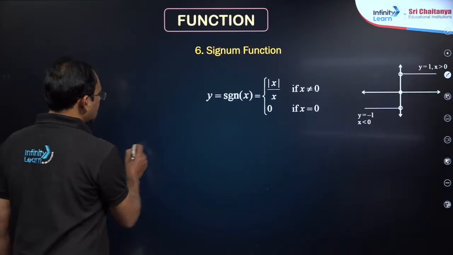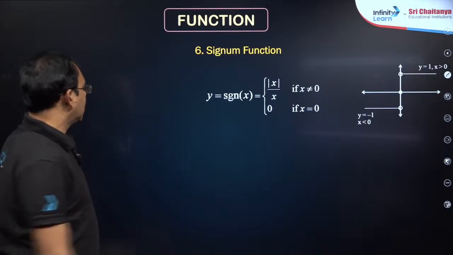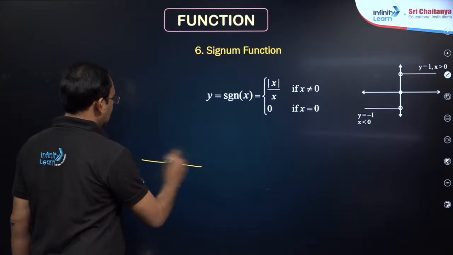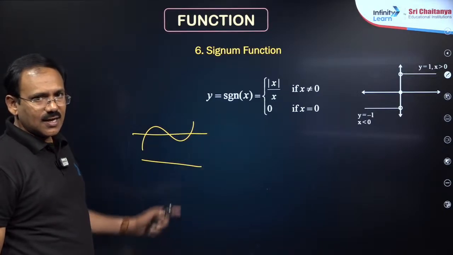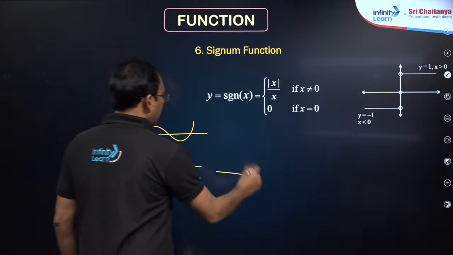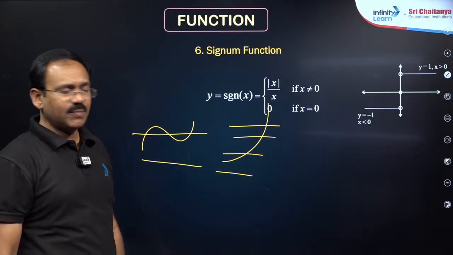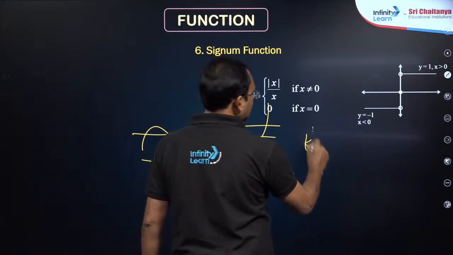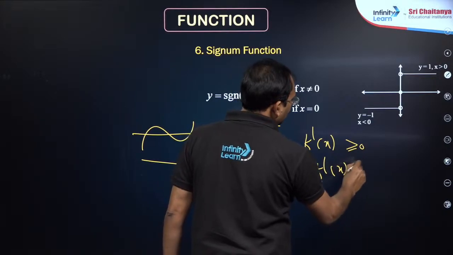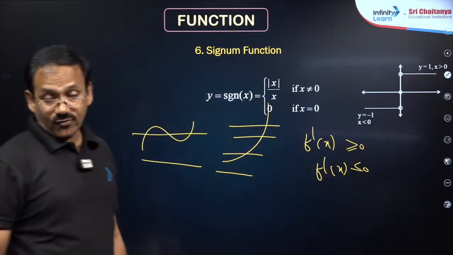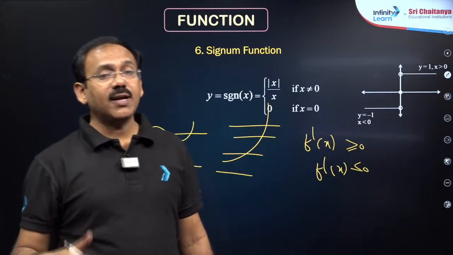A function is said to be one-one if distinct elements of the domain have distinct images. That means, my dear friends, if this function is not one-one, because if you draw a horizontal line, it cuts at more than one point. So if a function is like this, it is one-one, my dear friends. Wherever you draw a horizontal line, it cuts at only one place. The best method is f dash x. If f dash x is always positive or always negative, maybe equal to 0 here and there, it should not form an interval, then it is one-one, my dear friends. If a function is not one-one, it becomes many-one.